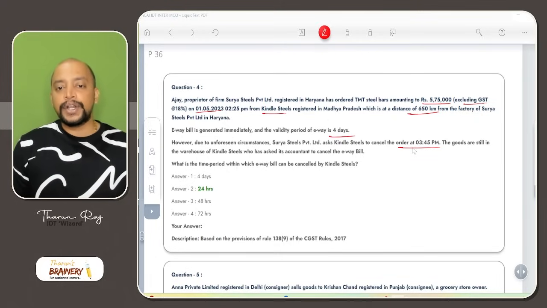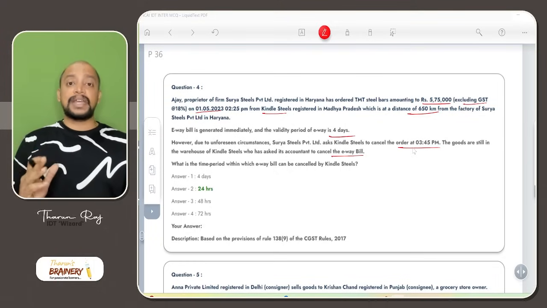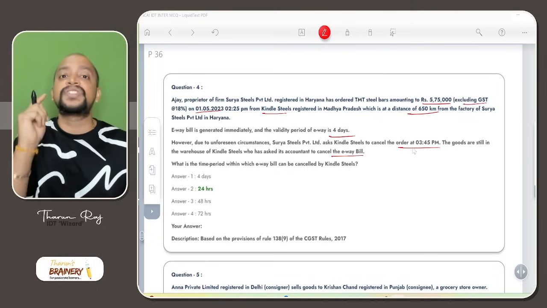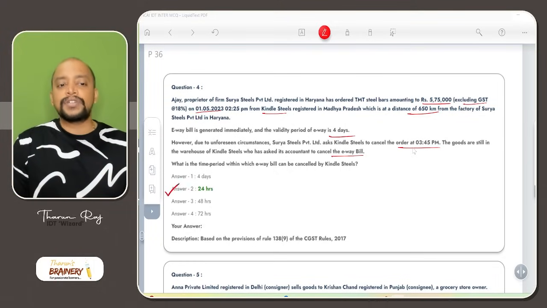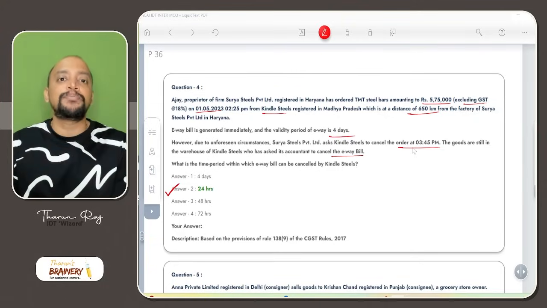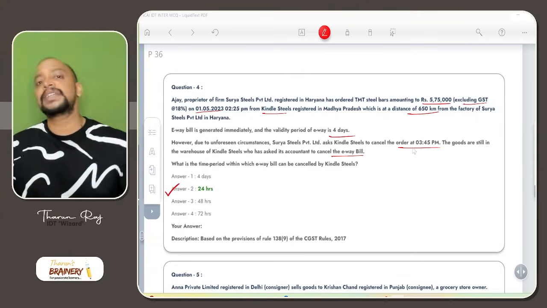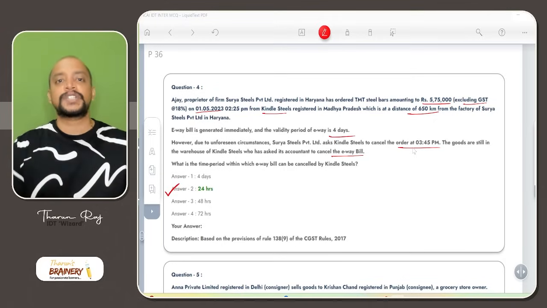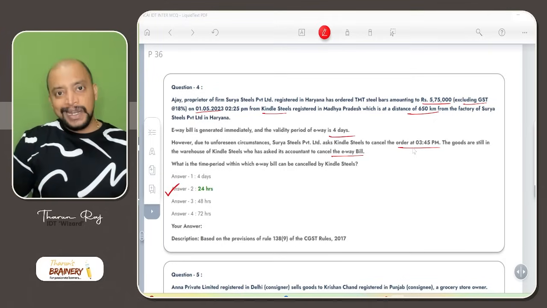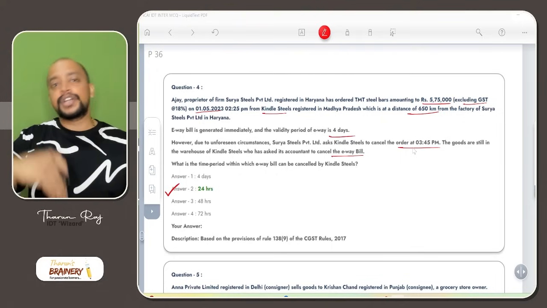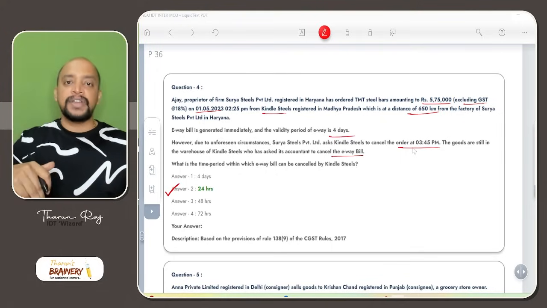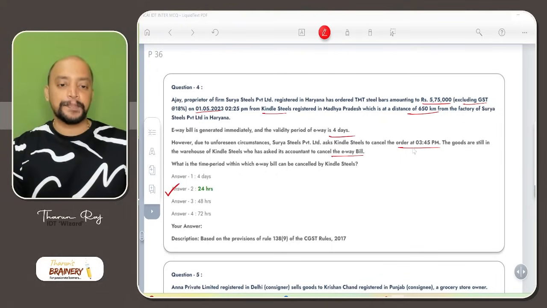He has asked his accountant to cancel the e-way bill. Can the e-way bill be cancelled? Yes, the e-way bill can be cancelled within 24 hours of its generation, and it should not have been transported, meaning it should not have been verified by the proper officer during transit. What if it is transported and verified by the proper officer during transit? Then it should go there, and thereafter they need to return the goods and they will generate the e-way bill for us for the return, sales returns.